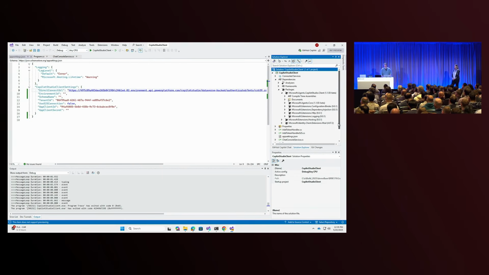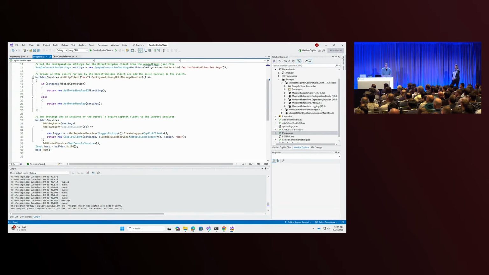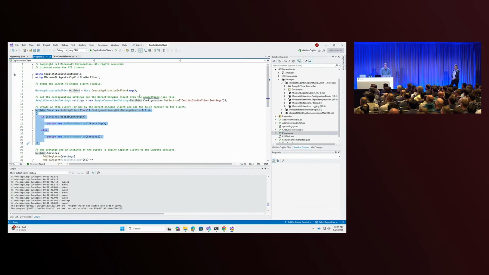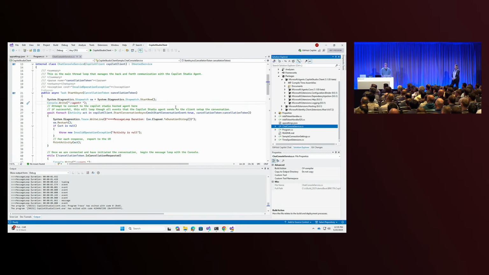As far as how this actually works, if I pop over and take a look at my program, what does my program look like? Well, here's some sample code where I'm adding an HTTP client, because I've chosen to give it an HTTP client that I control. Who's had problems with HTTP port exhaustion before? So this is your ability to control that. We've provided a logger, and we've configured the authentication component. We've provided a new capability there. The actual client is pretty darn simple. At the end of the day, this is the entirety of the client.